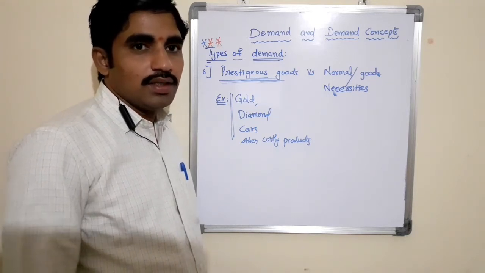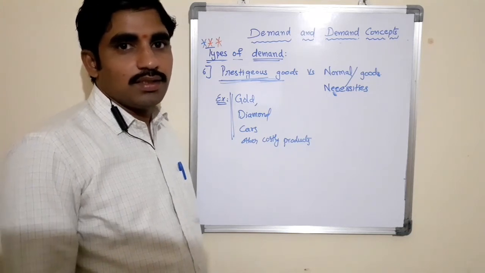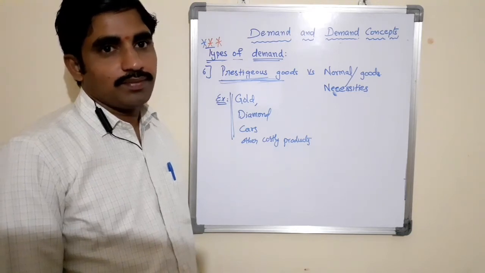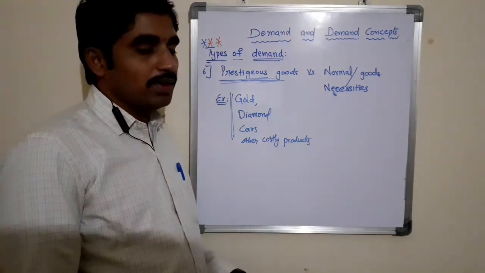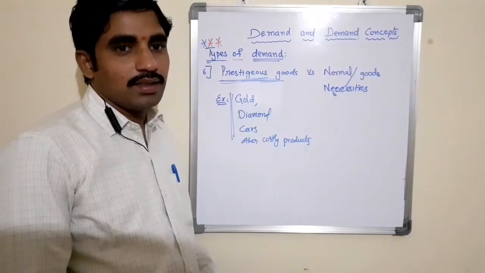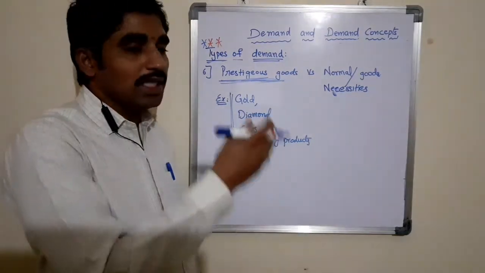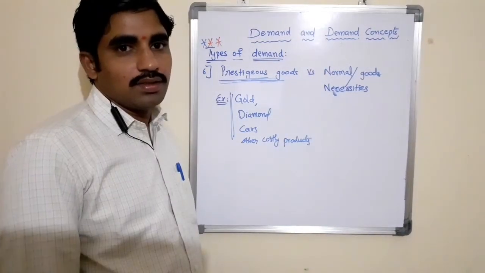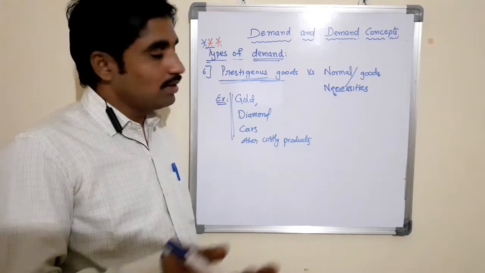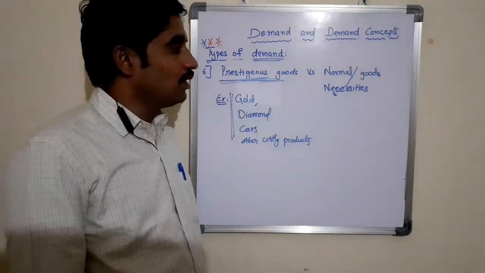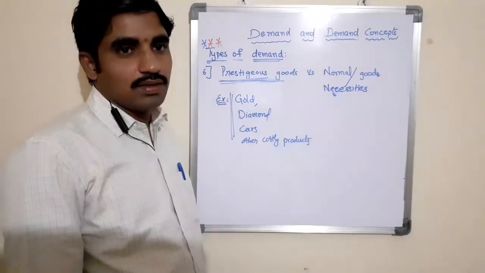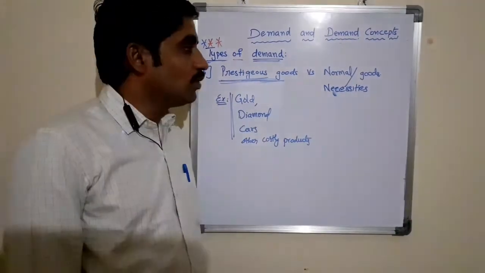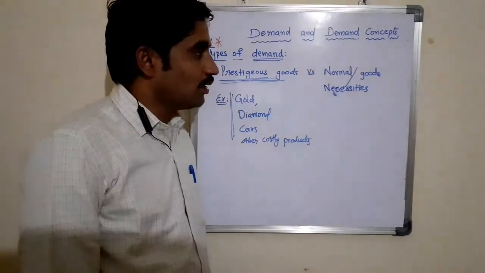It means that the demand for the goods decreases with an increase in the consumer's income or expansion of the economy. As the consumer's income increases, the demand for these inferior goods or necessities will decrease. The demand for those normal goods is known as normal goods demand.